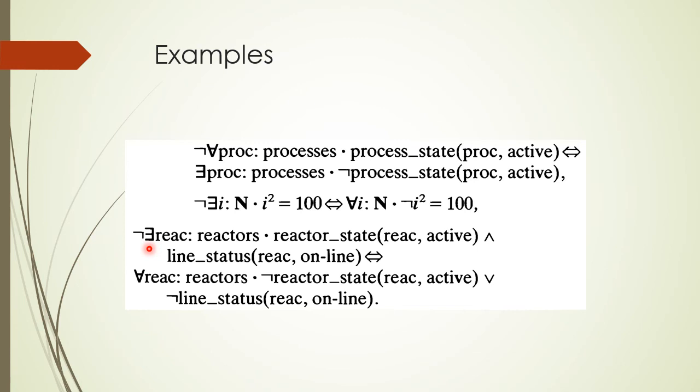Now again we apply the negation on the existential quantified statement that there exists reactor of type Reactors, the reactor state is active and line status is online. Whenever we apply the negation on this quantified statement, the existential quantifier is converted into a universal quantifier, and for all reactor of type Reactors, not reactor state is active, and the and has been converted into or, not line status is online.